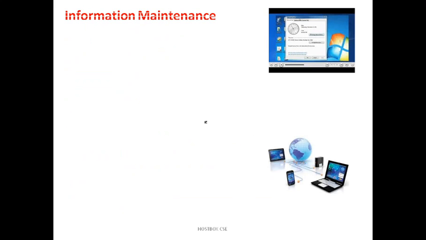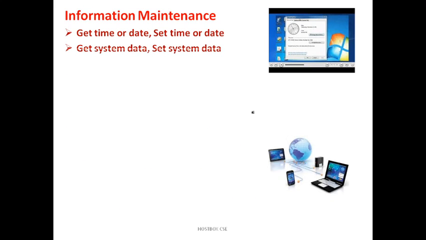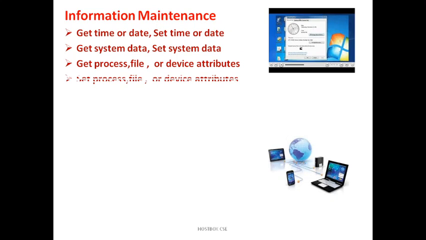Then we come to the next one, information maintenance. It is about complete information, with system calls to get the time or date and set the time or date, get system data or set system data, and get process, file or device attributes and set process, file or device attributes.